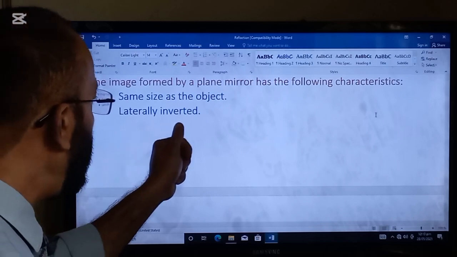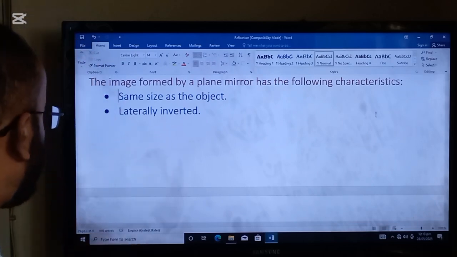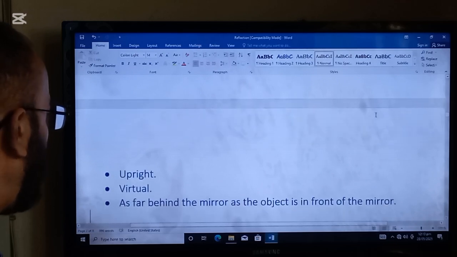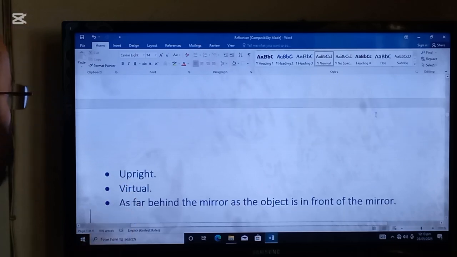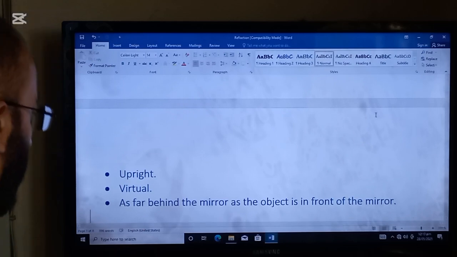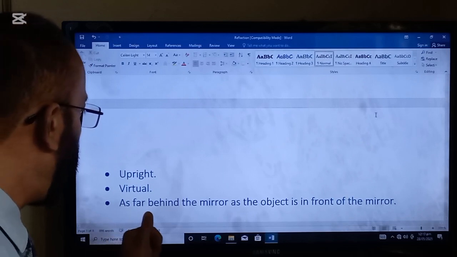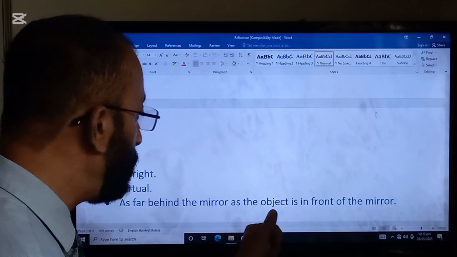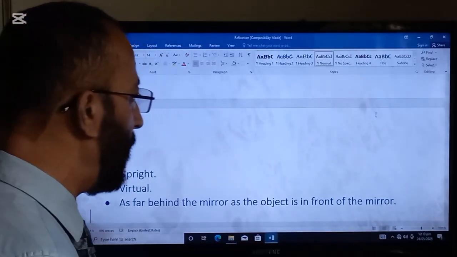Second, laterally inverted. Next is upright. Next is virtual. And next one is as far behind the mirror as the object is in front of the mirror.